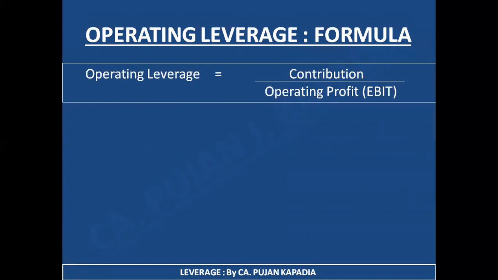So you can say sales minus variable cost is equal to contribution. Contribution minus fixed cost is equal to operating profit. So over here, what was the amount before fixed cost? It was contribution. And what was the amount after fixed cost? It was operating profit, which is EBIT. As a result, the formula of operating leverage is contribution divided by EBIT. You need to understand this, and you are supposed to remember this also.